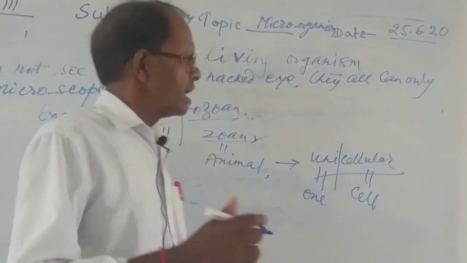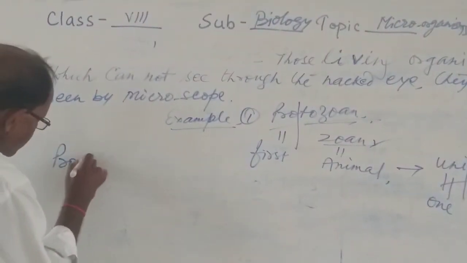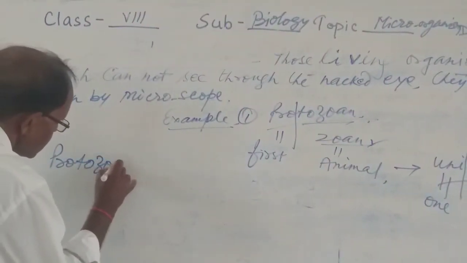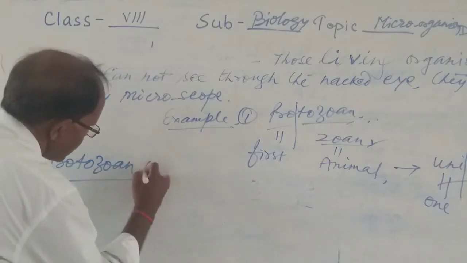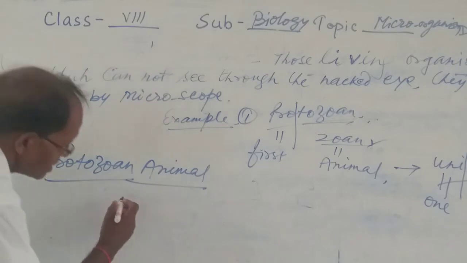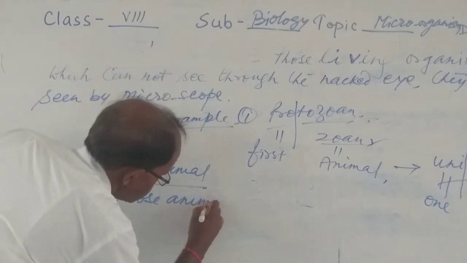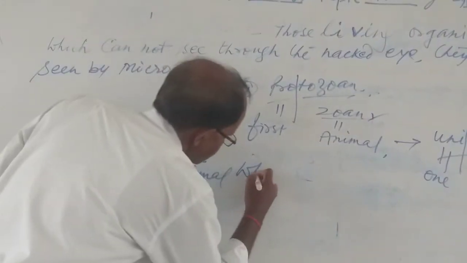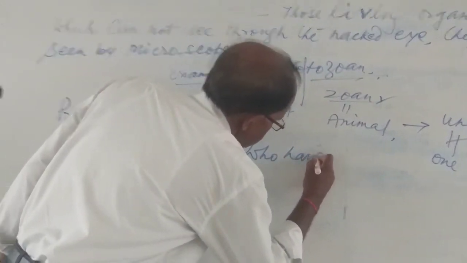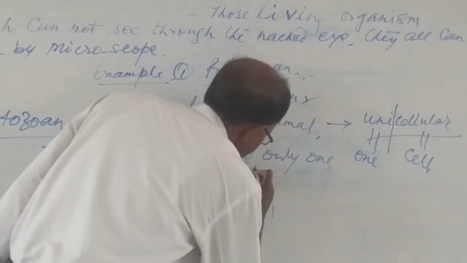What will you write about the protozoan animal? Those animals which have only one cell.